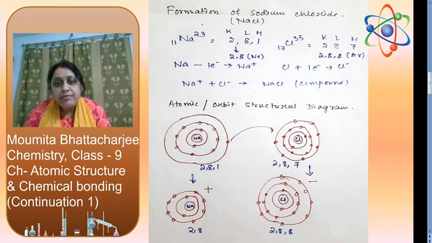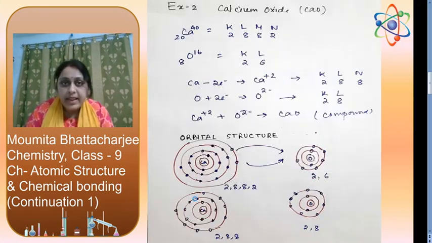See, here sodium has first cell 2 electrons, second cell 8 and last cell 1. For chlorine, first cell 2, second cell 8 and last cell 7. What is happening? Sodium is giving 1 electron to chlorine. After this, the outermost cell of sodium will have a total of 8 electrons, and chlorine also 8 electrons. So they will satisfy octet to attain stability. Then they will combine together to form the compound NaCl.